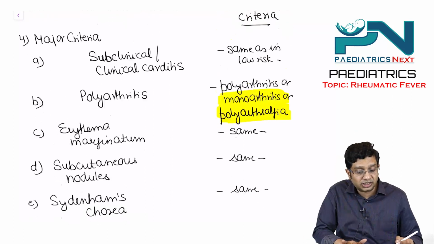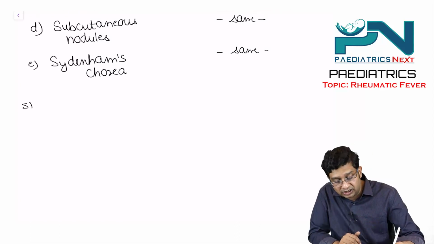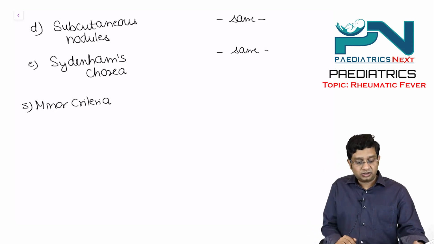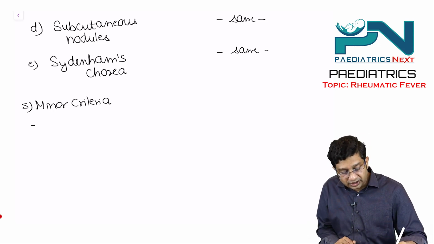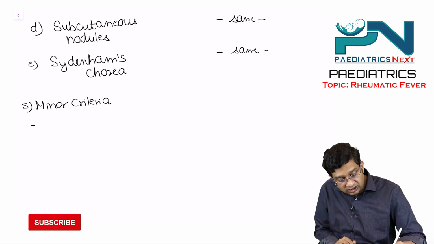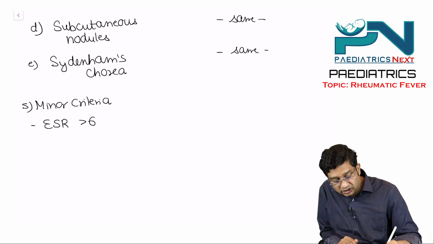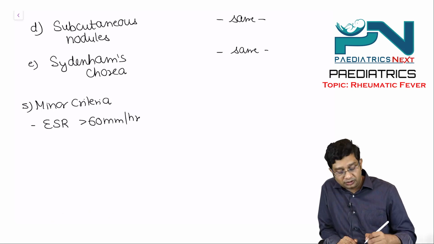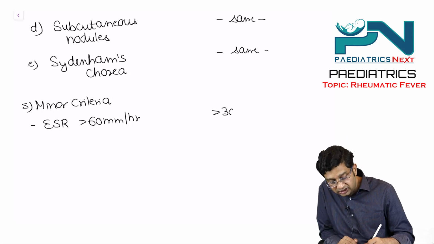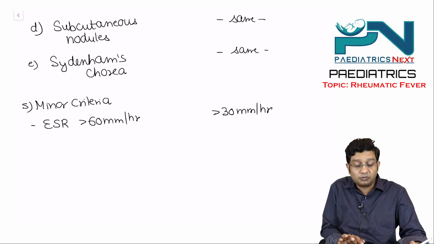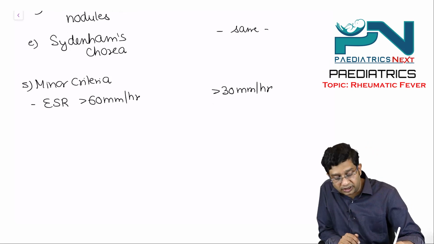Then the next point we consider is the minor criteria. If we consider the minor criteria, first we say is the ESR. ESR in low risk is more than 60 millimeter per hour. But in the moderate or high risk it is more than 30 millimeter per hour.